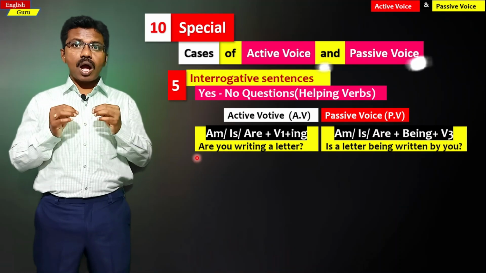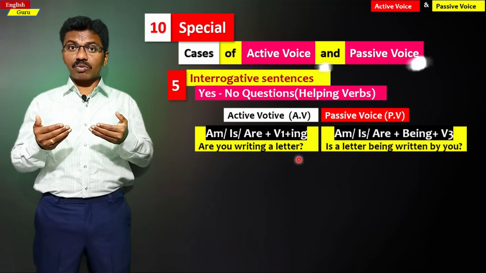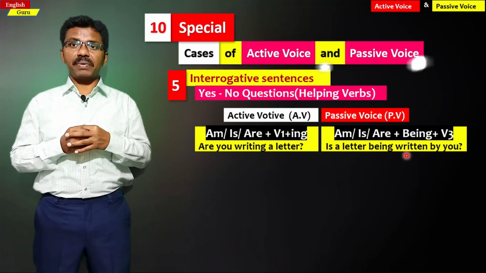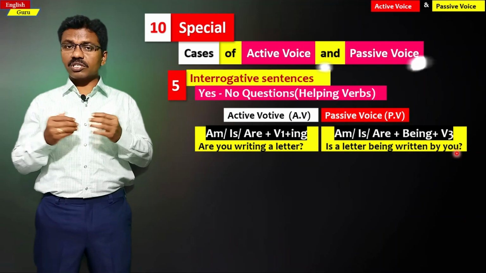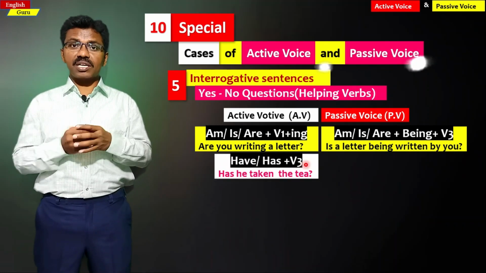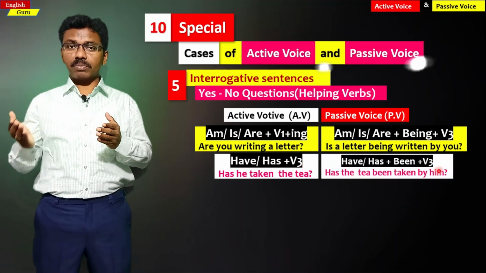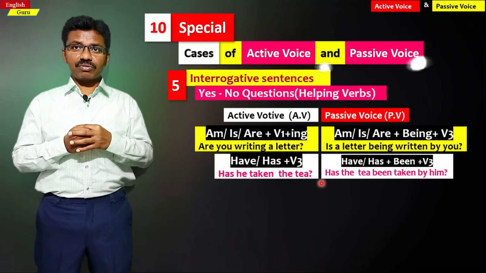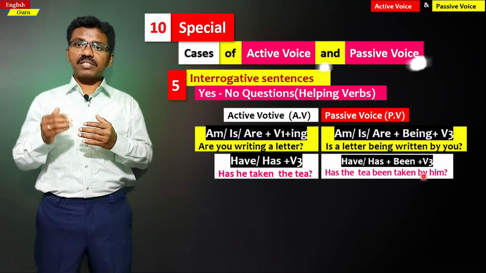For example, are you writing a letter? It's a question, and it is changed in the passive structure: is a letter being written by you? So this is a passive structure. In a similar manner, have, has, verb 3 is changed as have, has plus been plus verb 3. Example, has he taken the tea? And it is changed in the passive structure: has the tea been taken by him?